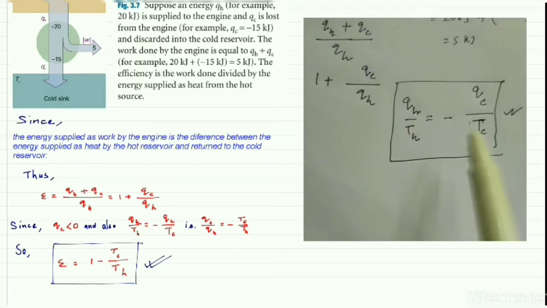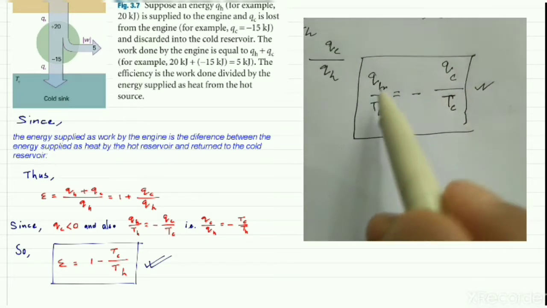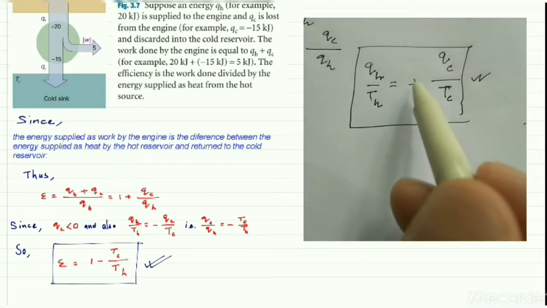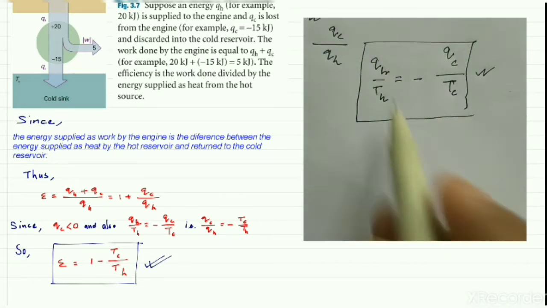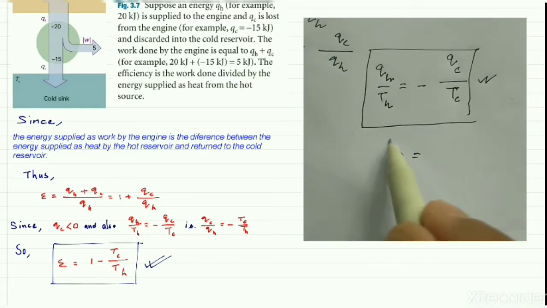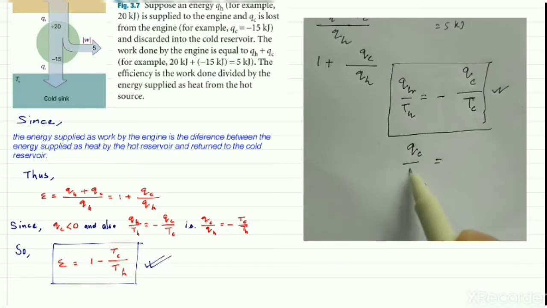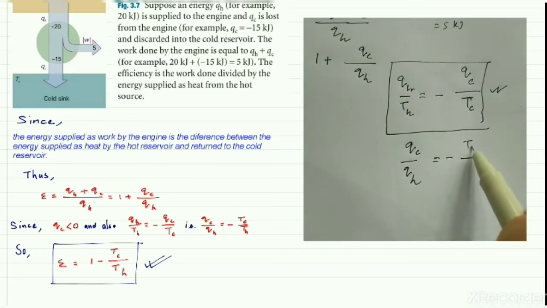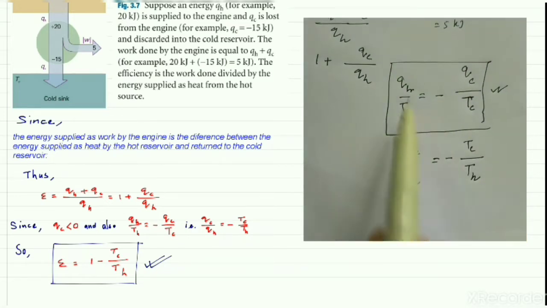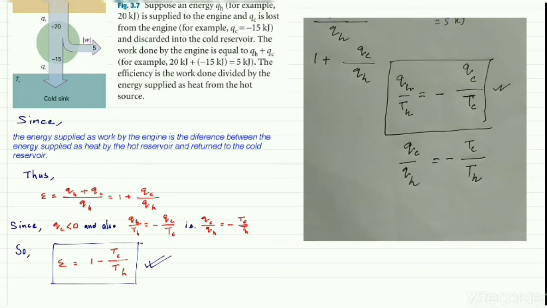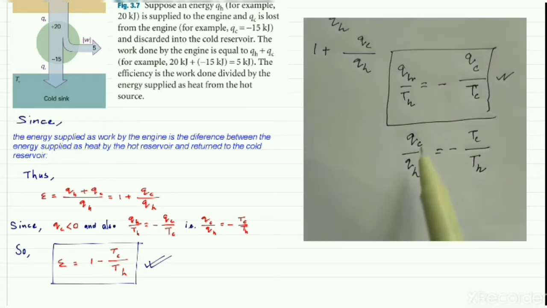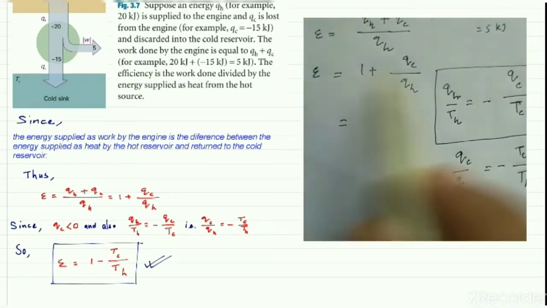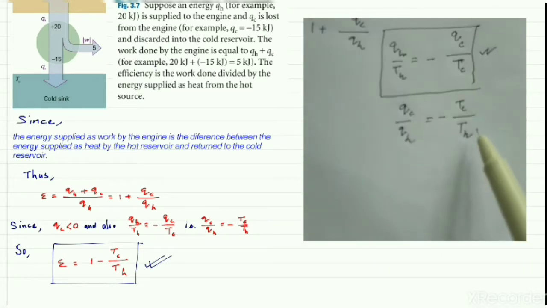So we have QH by TH equal to QC by TC, but here one negative sign is there. From this relation we can write that QC by QH is equal to minus TC by TH. Just cross multiplication, simple mathematics.